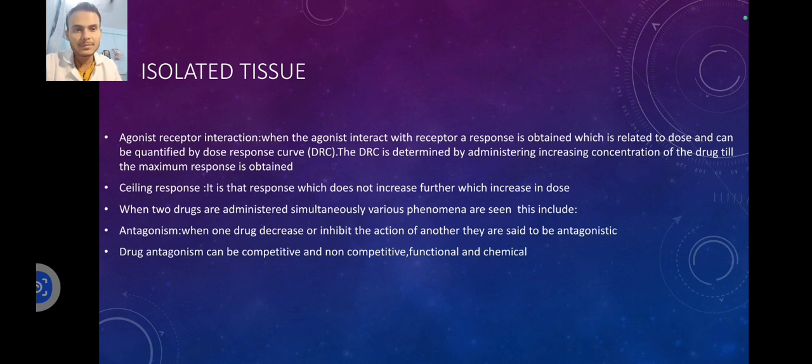When two drugs are administered simultaneously, various phenomena are seen. This includes drug antagonism. When one drug decreases or inhibits the action of another, they are said to be antagonistic. Drug antagonism can be competitive, non-competitive, functional and chemical.